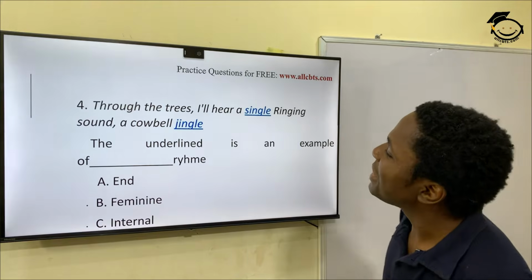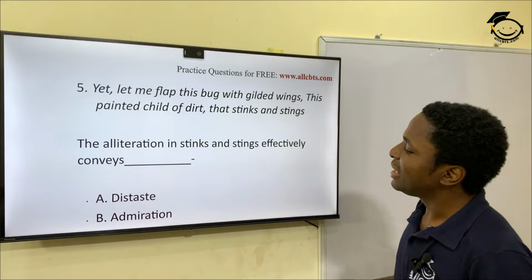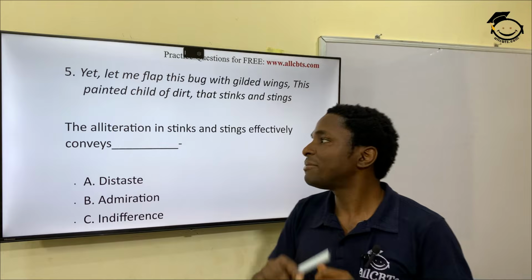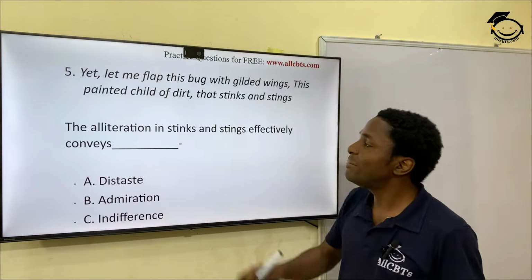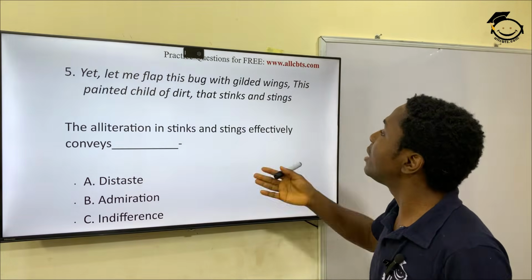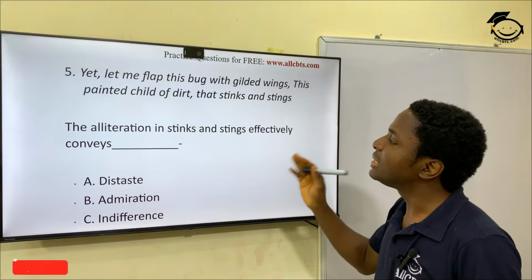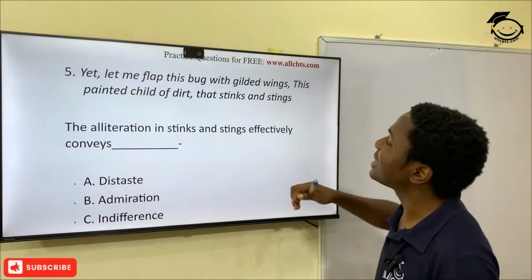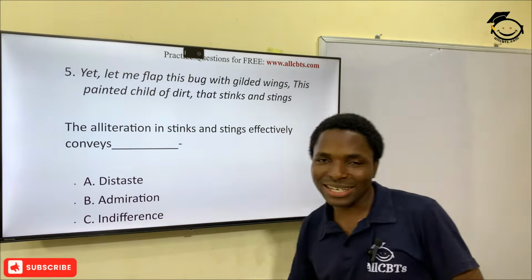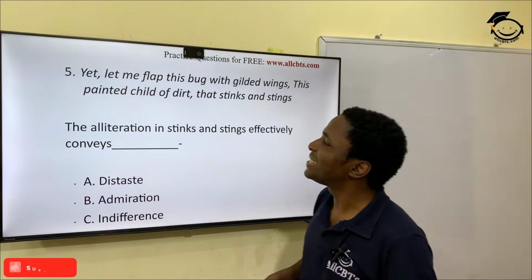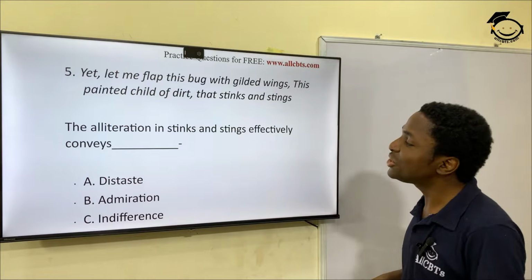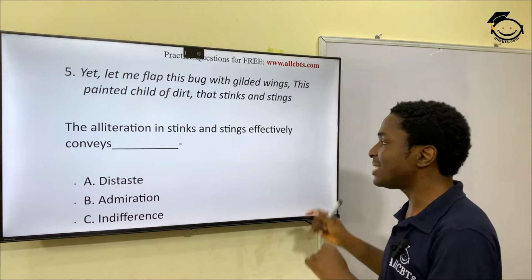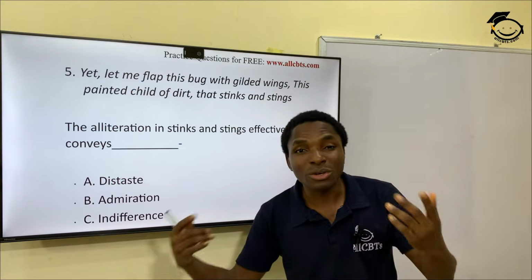And then question 5. Yet, let me flap this bug with guarded wings, this painted child of death that stinks and stings. That's interesting. The alliteration in stinks and stings effectively conveys what?